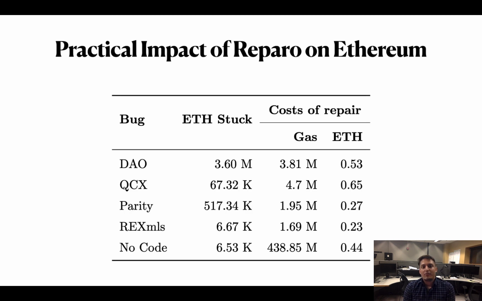Let us take a look at what is the practical impact of Reparo on Ethereum. By implementing Reparo on Ethereum, we can repair the parity bug with just 0.27 ethers, releasing more than 1.5 million times more ethers that was stuck. Implementing Reparo on Ethereum also sets up a mechanism to handle bugs.